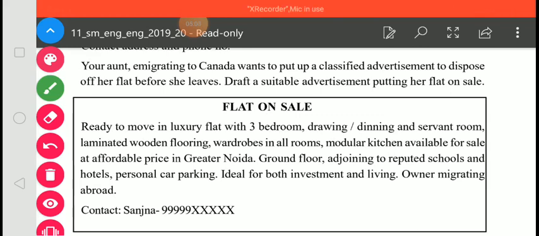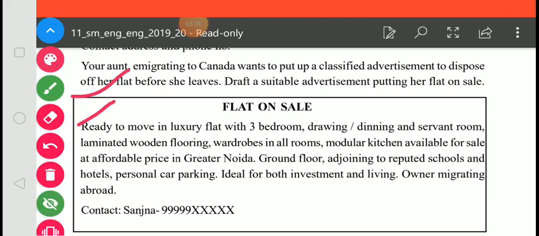So your aunt is going to shift there, and you need to put up a classified advertisement to sell her flat. So here you are selling the flat.